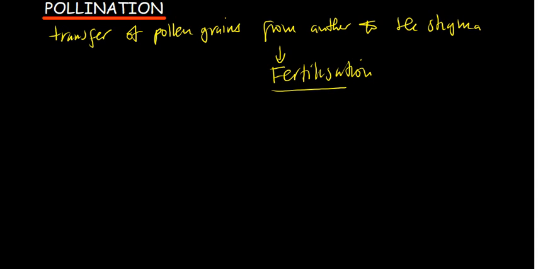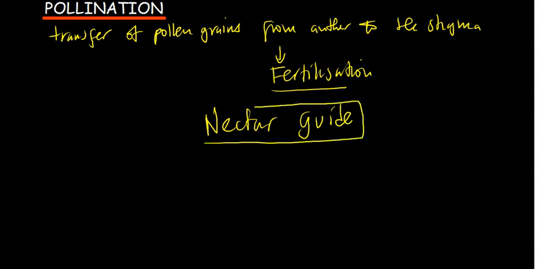For insect pollinated flowers, they contain nectar and they have nectar guides which are visible to insects. Nectar is just the sweet part of the flower. Now, nectar guides are visible to insects. In other words, they guide insects to be able to locate the flower, and the insects are going to go there. So when the insect enters the flower, pollen grains from the anther stick onto the insect.